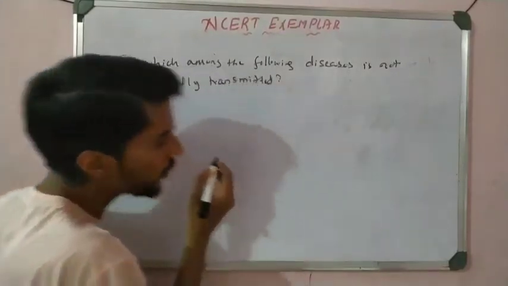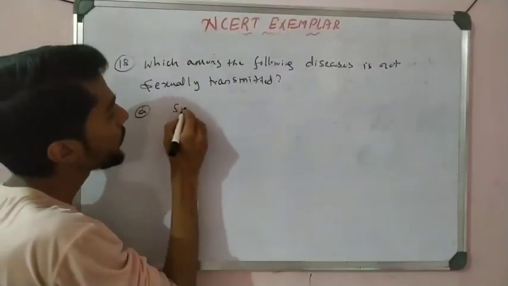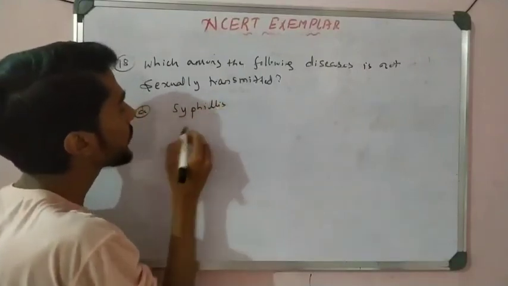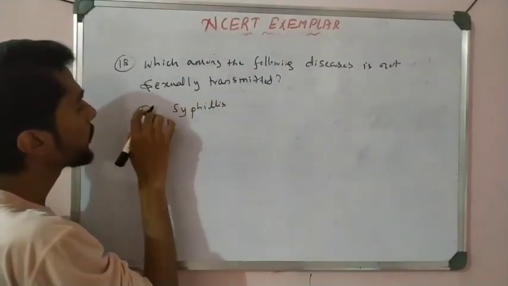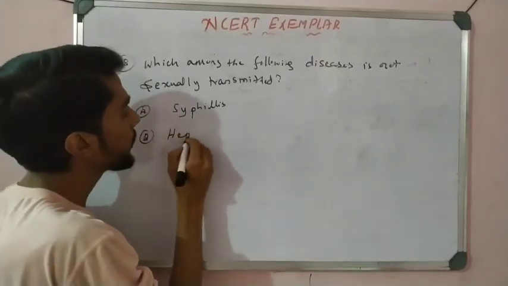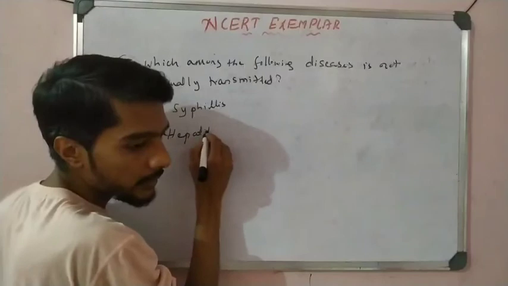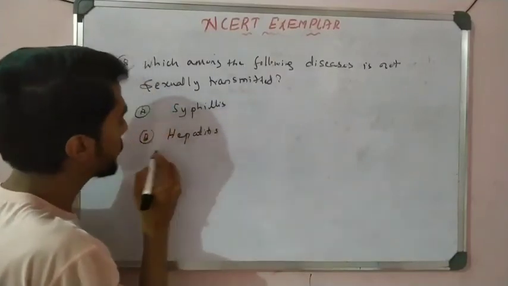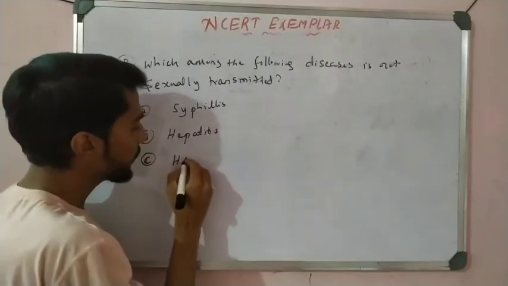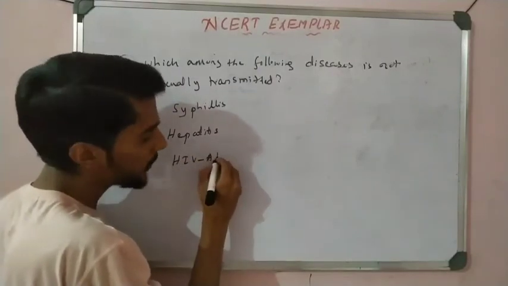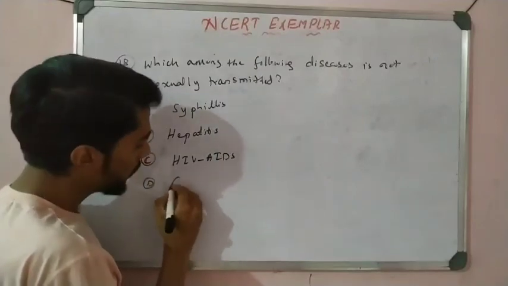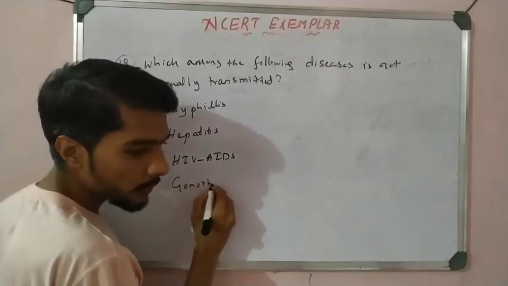First one, syphilis. The second one is hepatitis B. Next is HIV AIDS, and option D is gonorrhea.